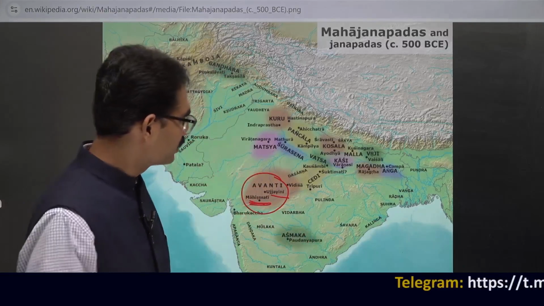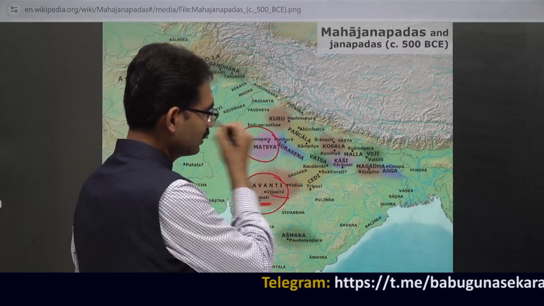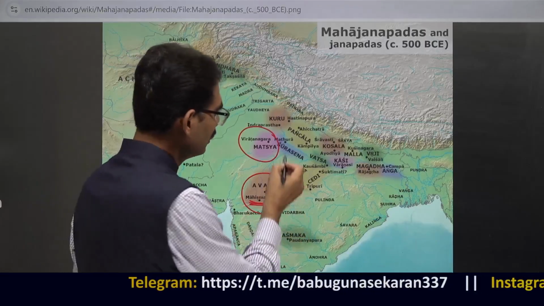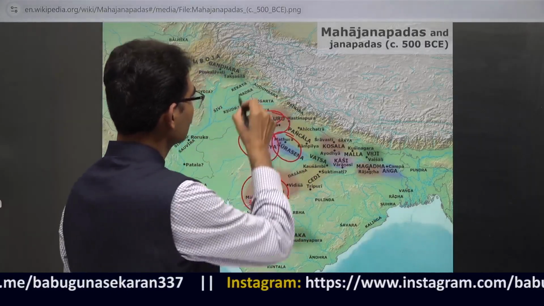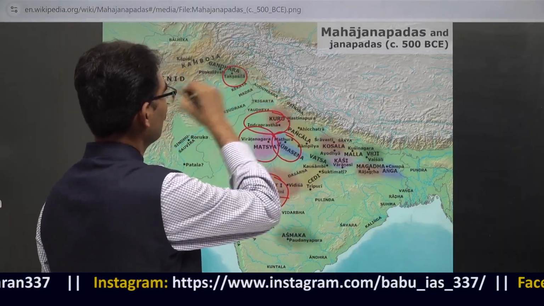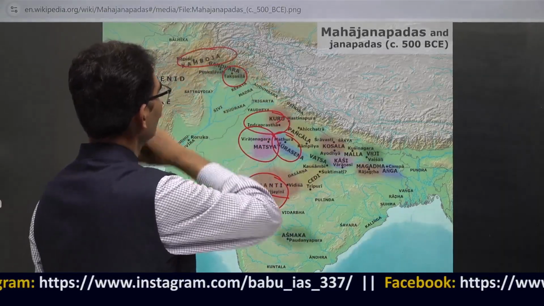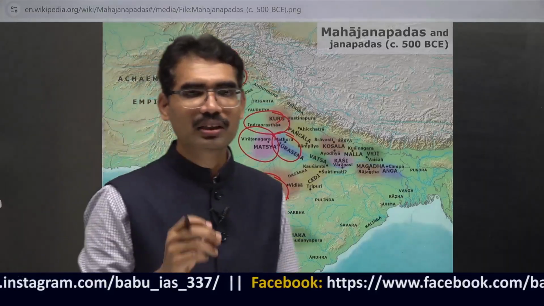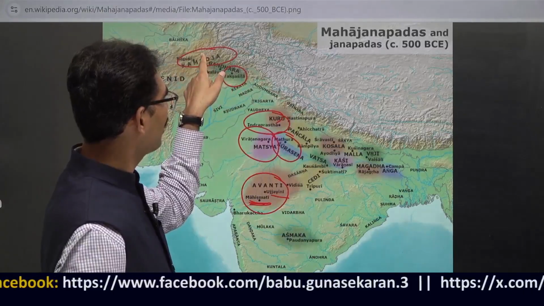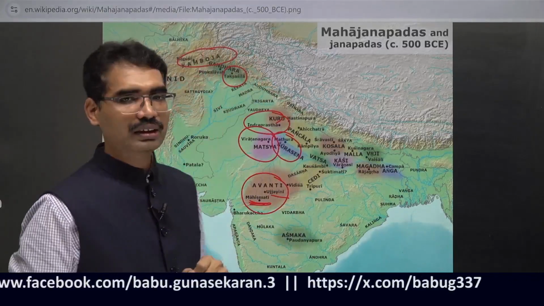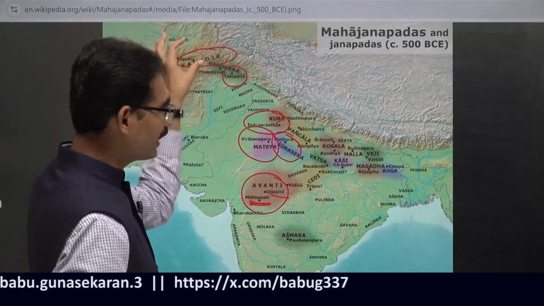Ujjain, Mahishmati. If you take Matsya, Viratnagar is the capital. Surasena, Mathura. Kuru, Indraprastha. Gandhara, Takshashila. Kamboj, there is one capital called Rajapura. Even today we don't know exactly where it is located, whether it is in Pakistan, Afghanistan or Jammu and Kashmir, because there is no clarity.